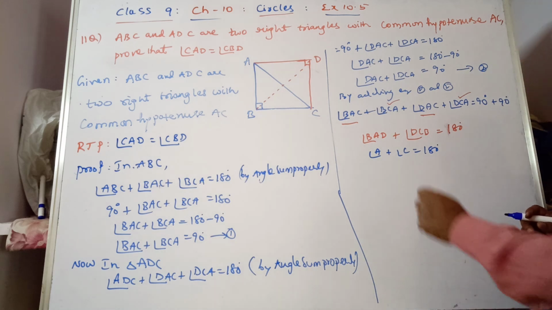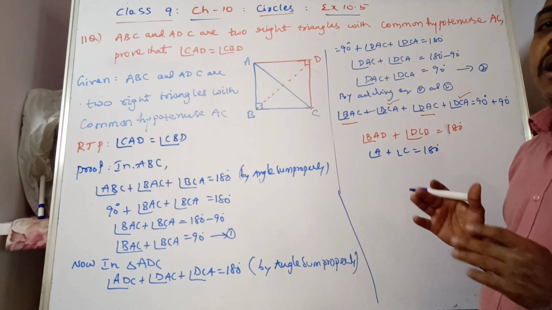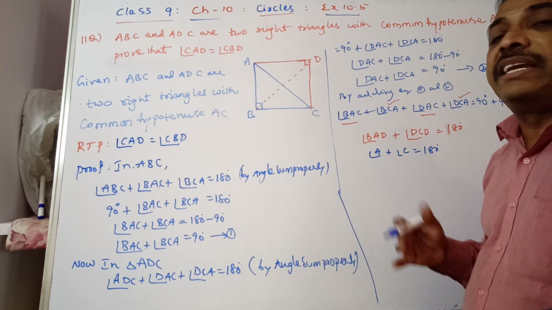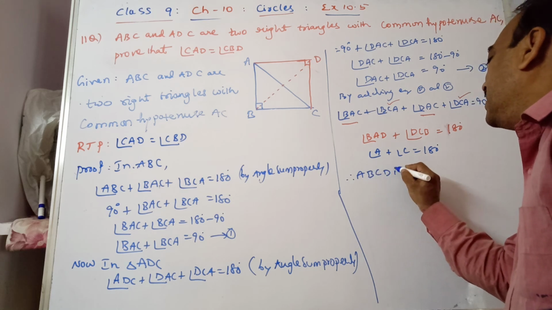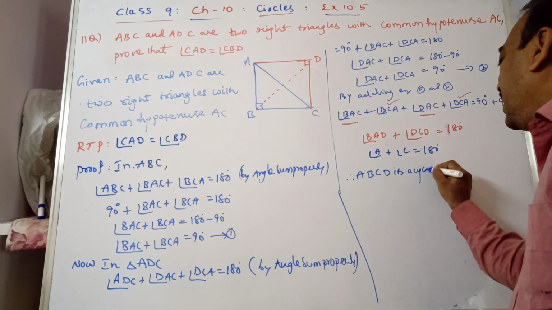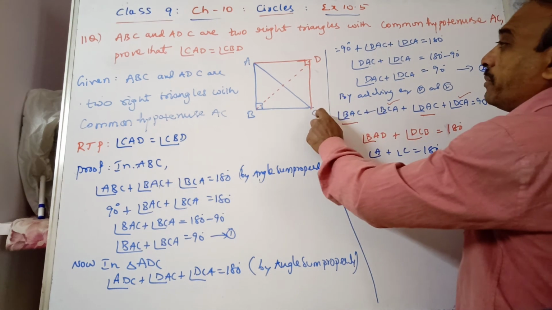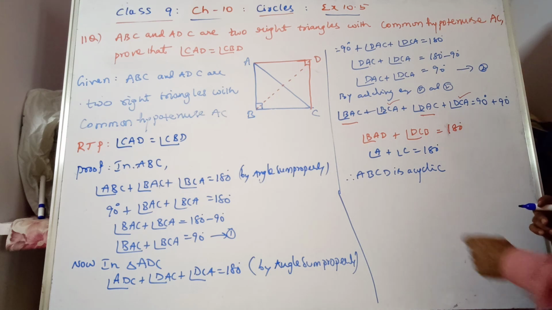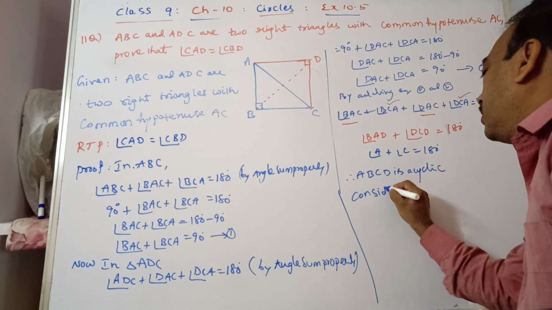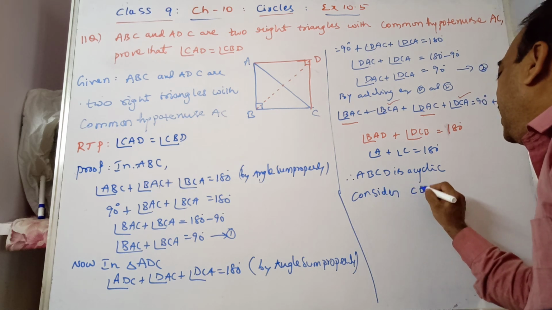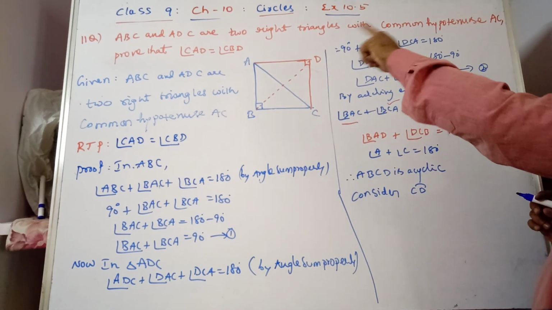Similarly, you can prove that. If one pair of opposite angles is 180 degrees, then it is cyclic. Therefore, ABCD is cyclic, because opposite angles are adding up to 180 degrees. Now consider arc CD. Because ABCD is cyclic, the circle is there.